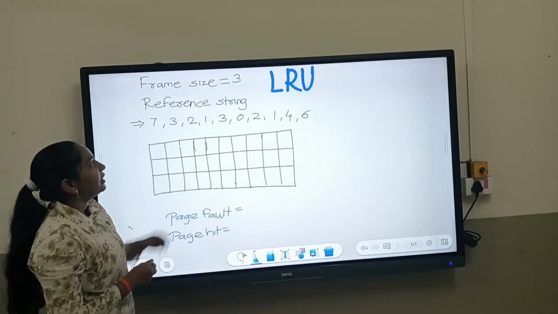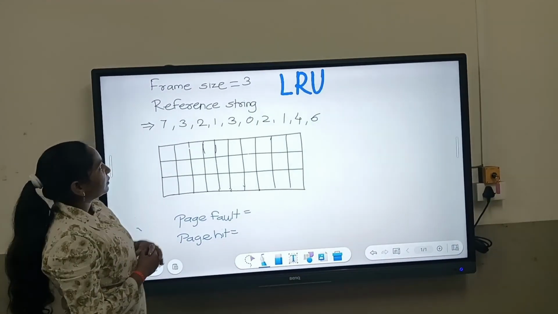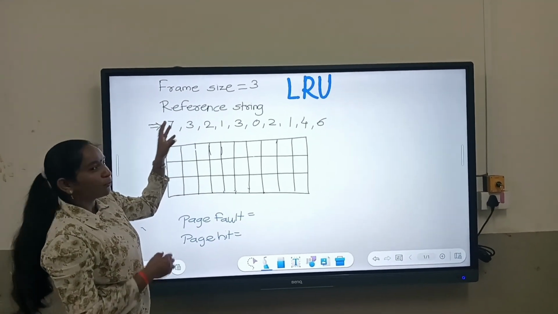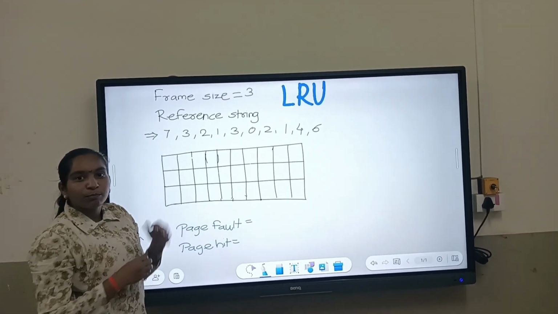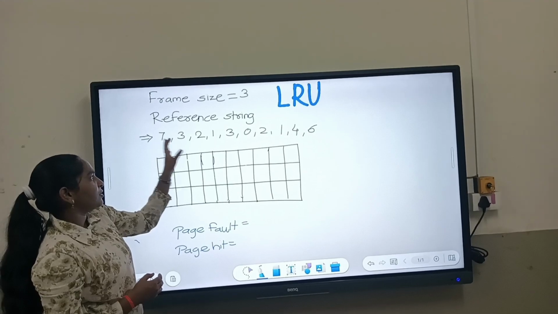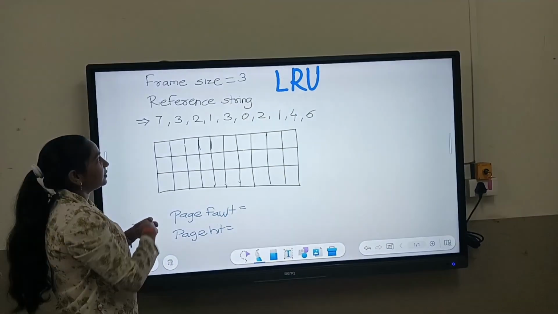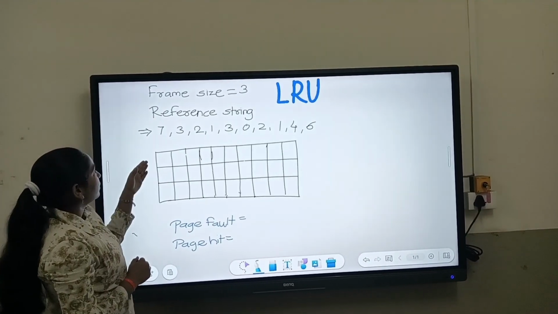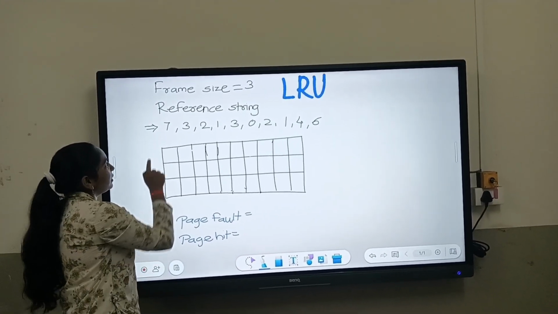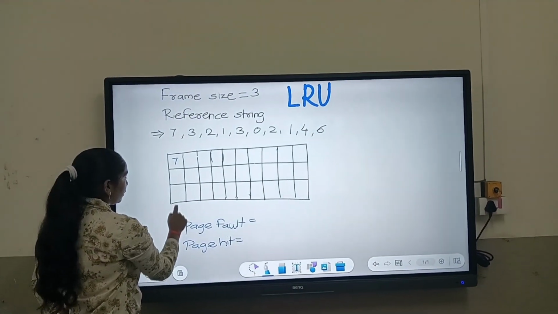Now we will study the LRU policy. We have taken the same frame size as the previous example of FIFO, that is 3, and the reference string is also the same. Now we will see the difference between that example and this LRU. Here, similar to that example, 7 comes here and it is a page fault.